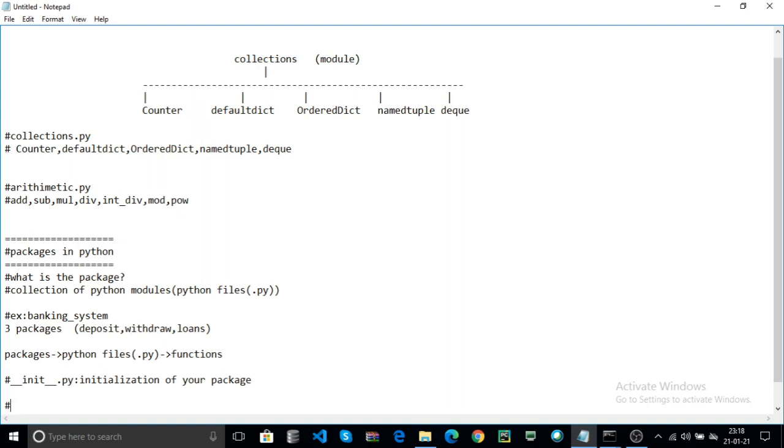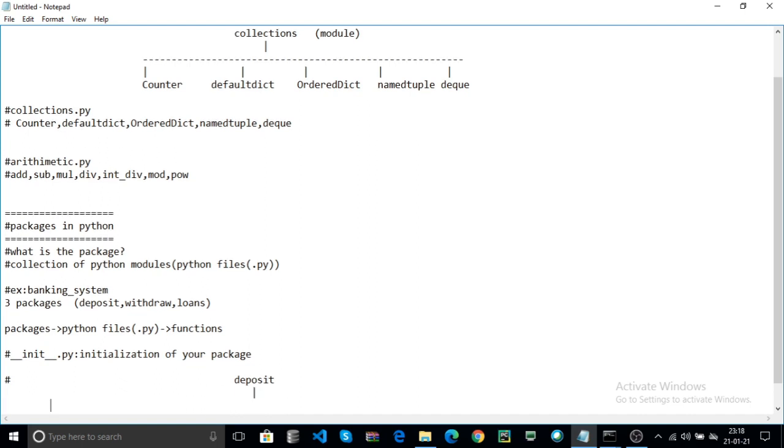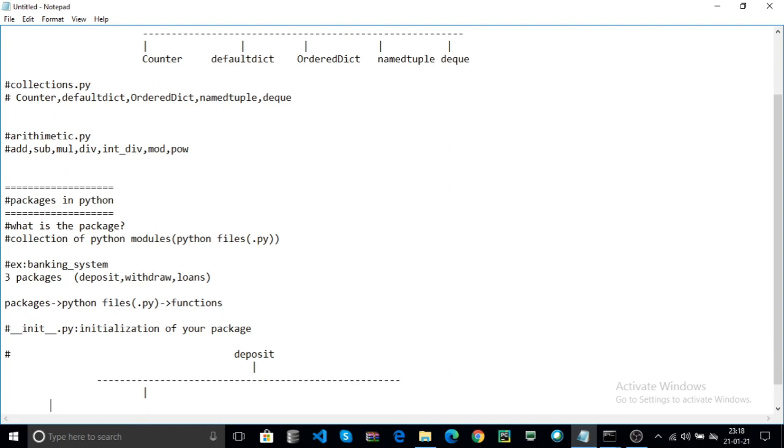Now the first example, that is the deposit package. For example, first create one file, that is the __init__.py file.